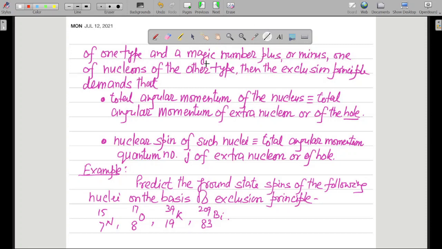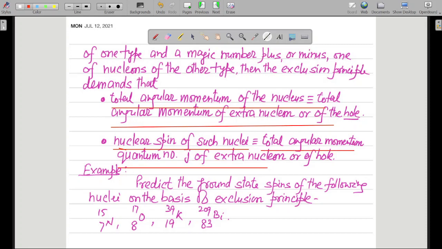Now in these particular cases, the total angular momentum of the nucleus is equal to the total angular momentum of the extra nucleon or of the hole, and the nuclear spin of such a nucleus is the total angular momentum quantum number J of the extra nucleon or of the hole.